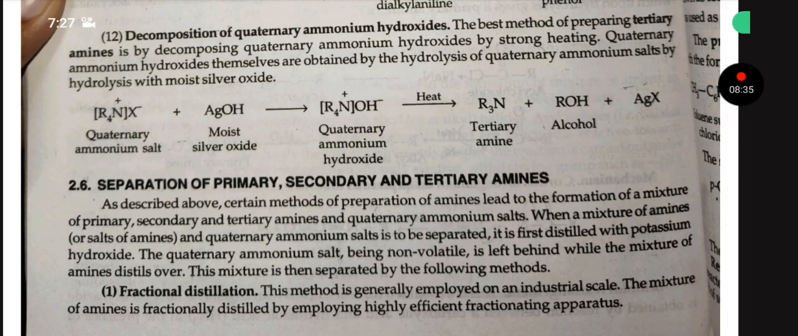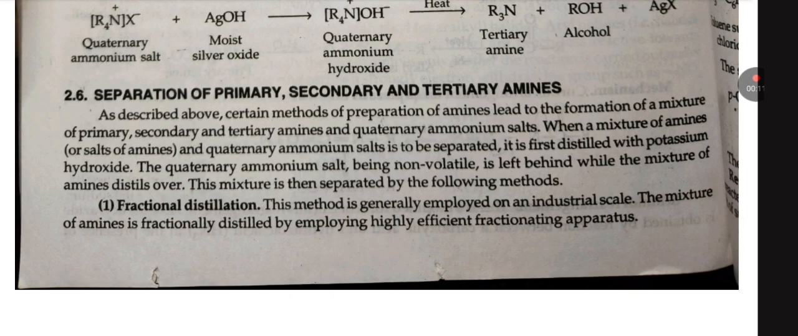Decomposition of quaternary ammonium salt. The best method of preparing tertiary amine is by decomposing the quaternary ammonium hydroxide by strong heating. Quaternary ammonium hydroxides themselves are obtained from quaternary ammonium salt by treating with moist silver oxide. 2.6 Separation of primary, secondary, and tertiary amines. As described above, certain methods of preparation of amines lead to the formation of a mixture of primary, secondary, and tertiary amines and quaternary ammonium salt.